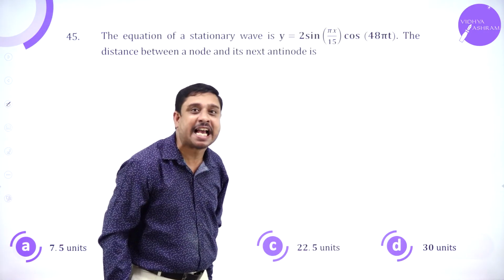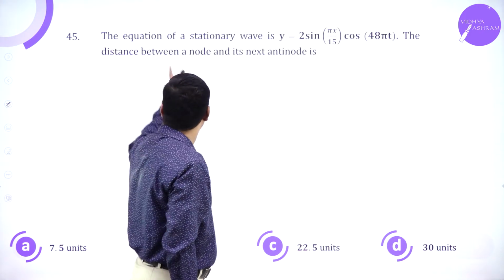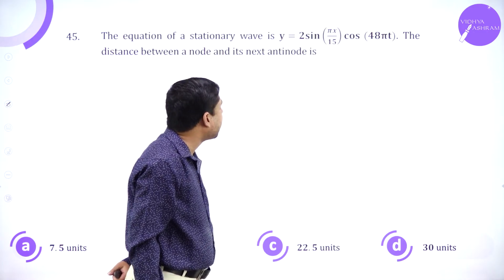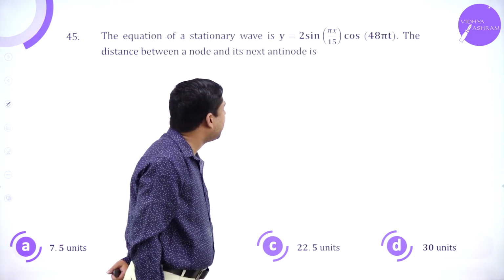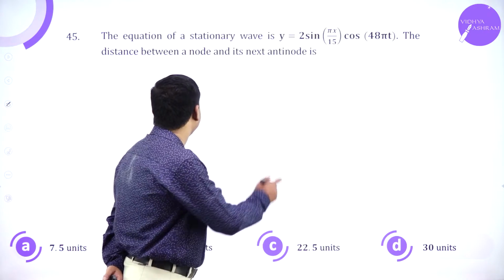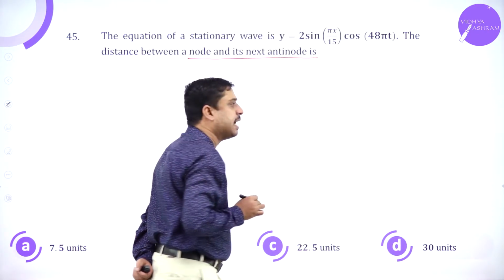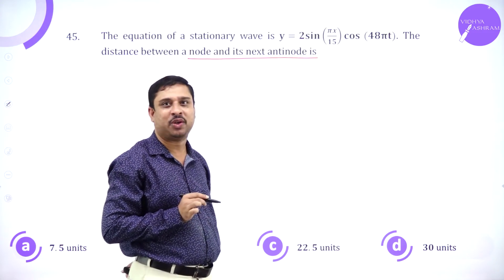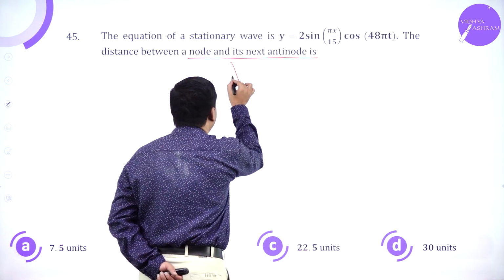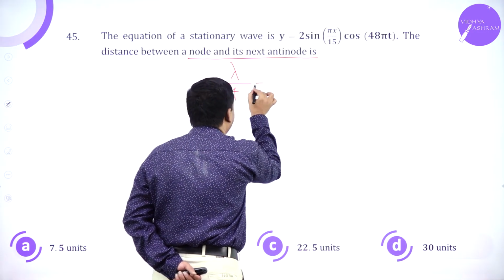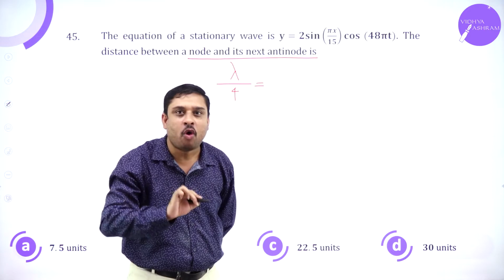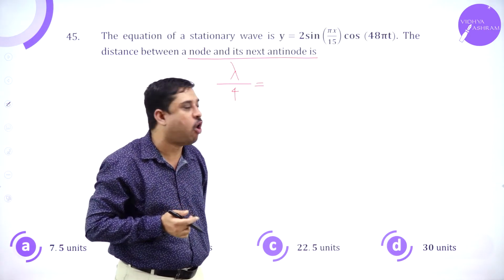The equation of a stationary wave. He has given me the equation of a stationary wave: y equals A sin(pi x divided by 15) cos(48 pi t). The distance between a node and the next antinode is always lambda by 4. If it is between two nodes, lambda by 2. Node and an antinode, lambda by 4.